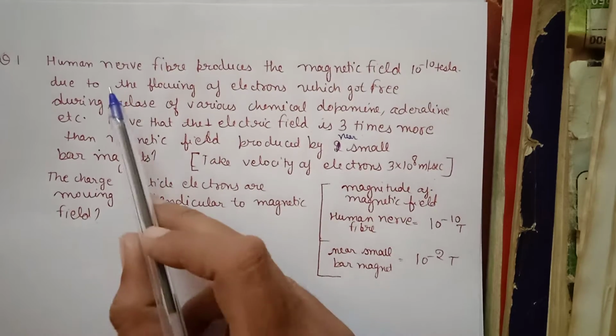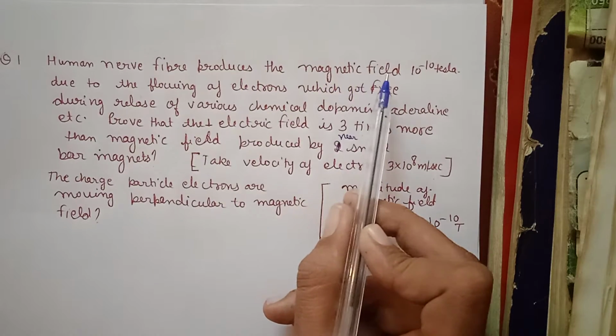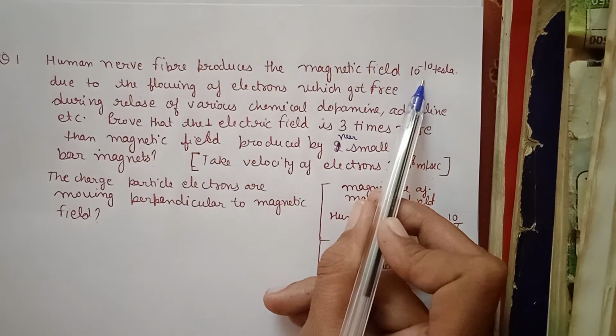See, human nerve fiber produces the magnetic field 10 raised to power minus 10 Tesla.